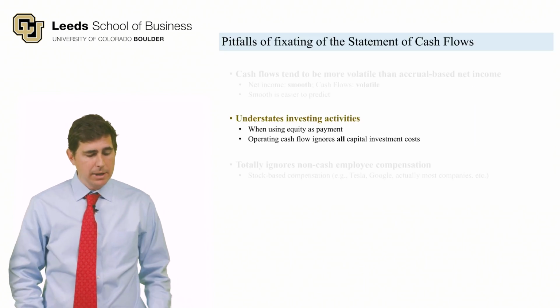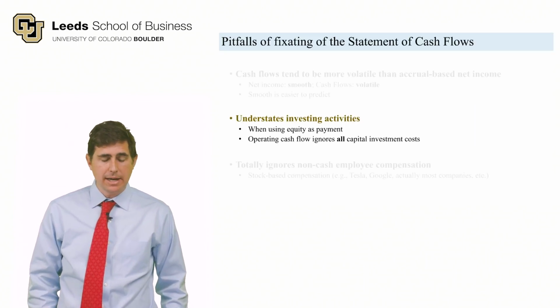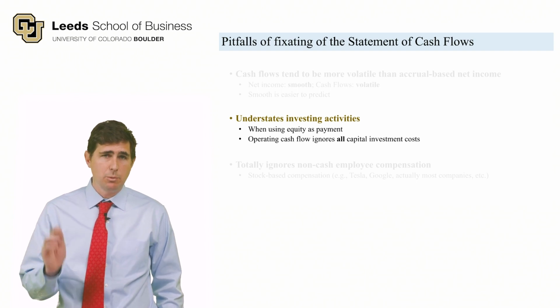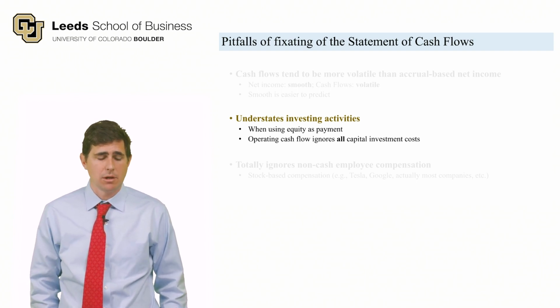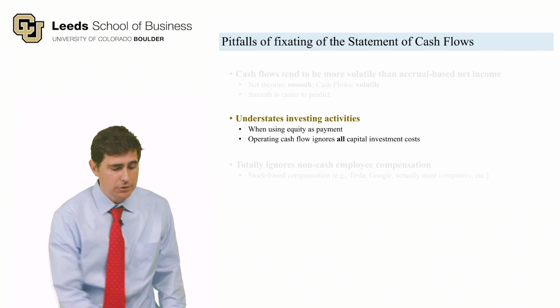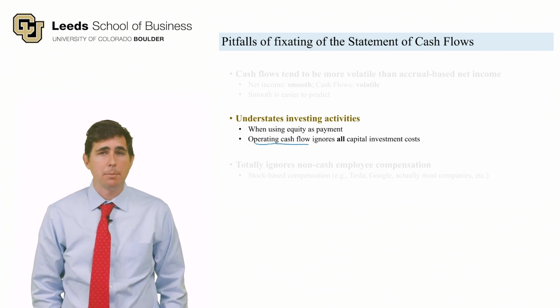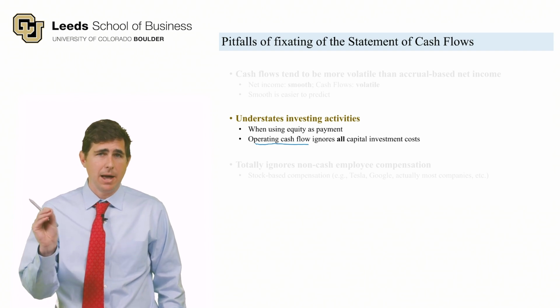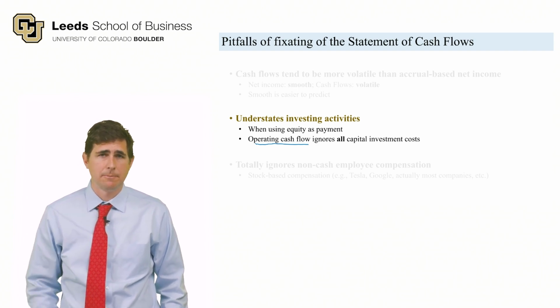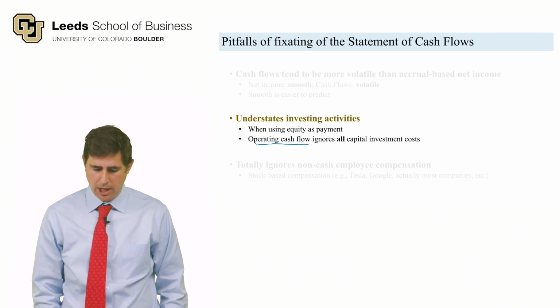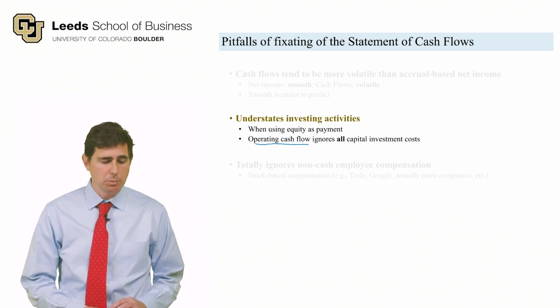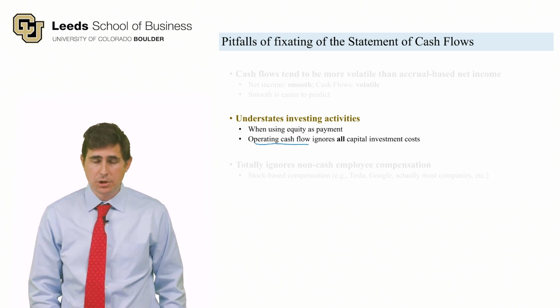Okay, the next topic is that the statement of cash flows understates investing activities, especially when the company is using equity to purchase long-lived assets. Also, as we saw, the operating cash flow section of the cash flow statement ignores all capital investment costs because we add back depreciation and amortization expense when we convert net income into operating cash flow. But as for the first bullet point, when we're using equity as payment, let me show you an example of that.